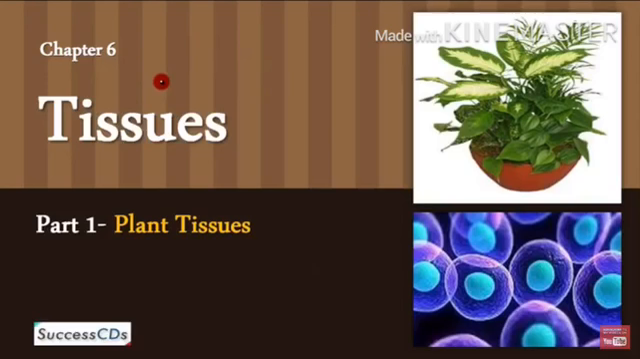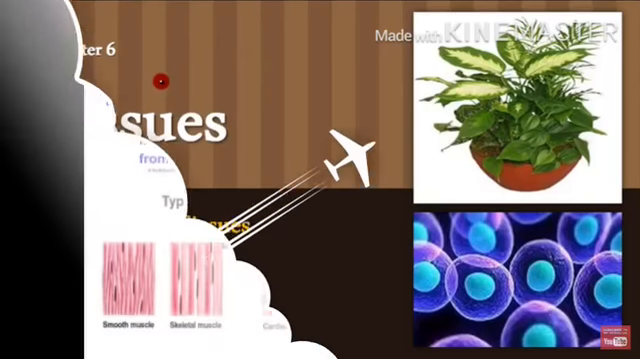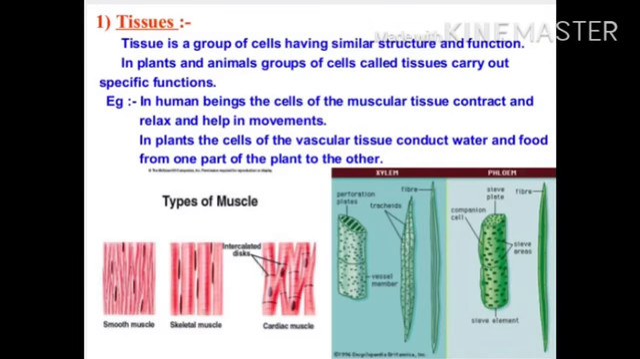A group of cells that are similar in structure and work together to achieve a particular function is called a tissue. Let us first discuss plant tissues. A tissue is a group of cells having similar structure and function. In plants and animals, groups of cells called tissues carry out specific functions. For example, in human beings, the cells of muscular tissue contract and relax and help in movement. In plants, the cells of the vascular tissue conduct water and food from one part of the plant to the other.